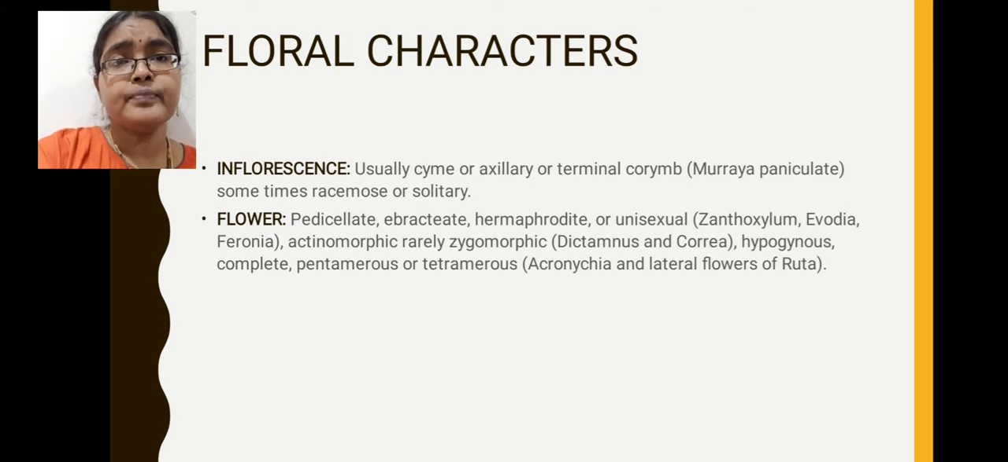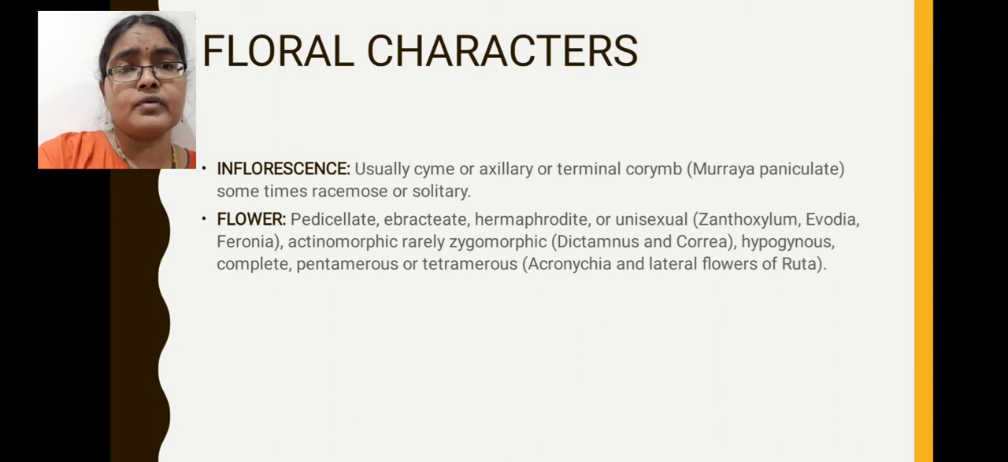Next we will see reproductive morphology. Reproductive morphology is explained by describing the floral characters of these Rutaceae members. Floral characters begin with inflorescence characters. Mostly cyme type of inflorescence is present. Some members show terminal corymb type, and some show panicle type of inflorescence. Sometimes only a single flower is present, called solitary flower condition.